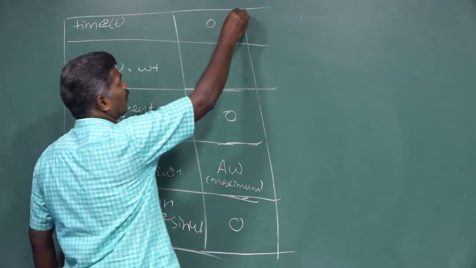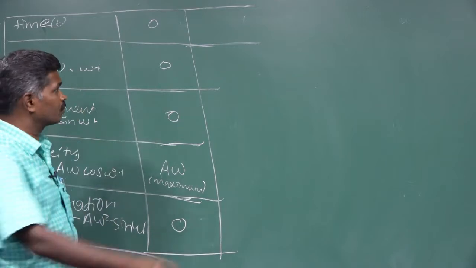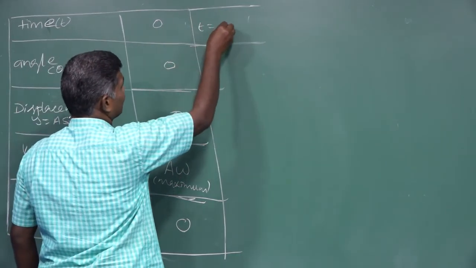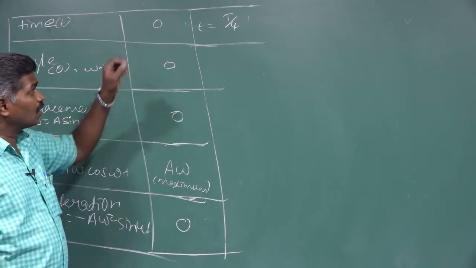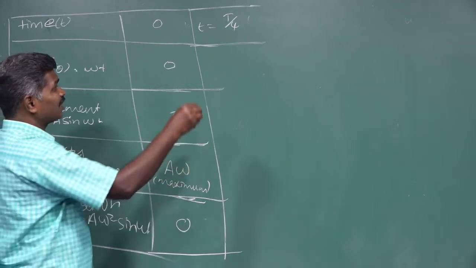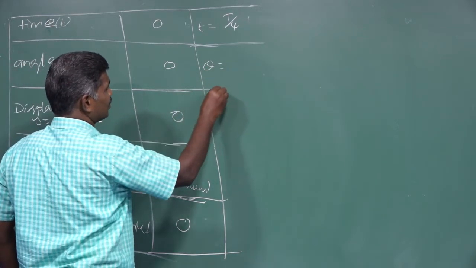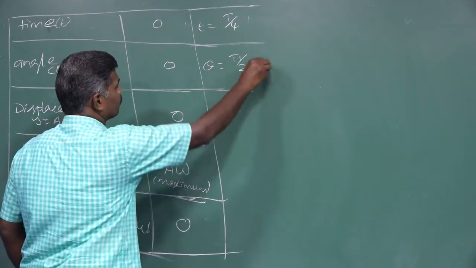Next, at the positive maximum position, the time can be taken as capital T by 4. If you substitute t equal to capital T by 4 in omega t, we get theta equal to pi by 2 radians.